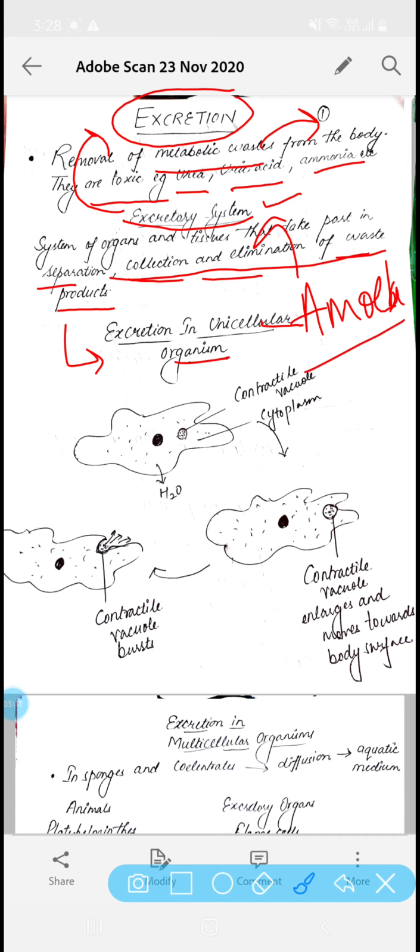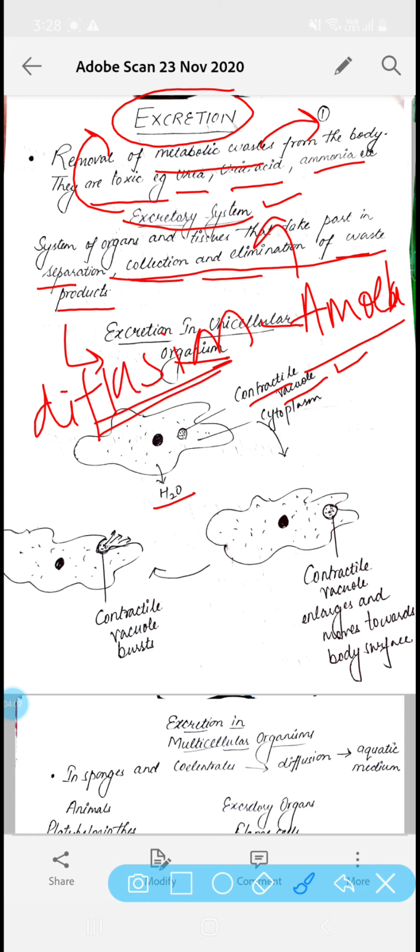In our lower classes, we have discussed that amoeba, for its excretion, has a specialized vacuole called the contractile vacuole. The metabolic waste of amoeba is excreted either by the contractile vacuole or through the surface of the amoeba by the process called diffusion.